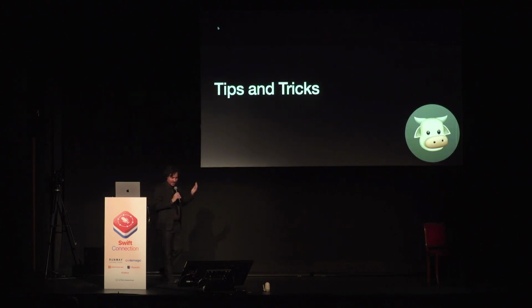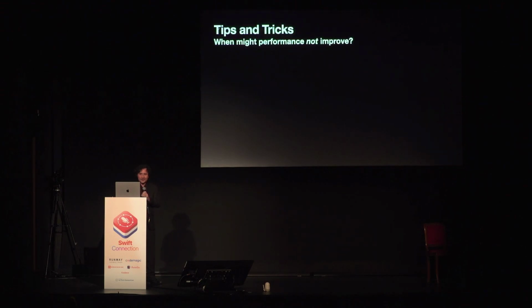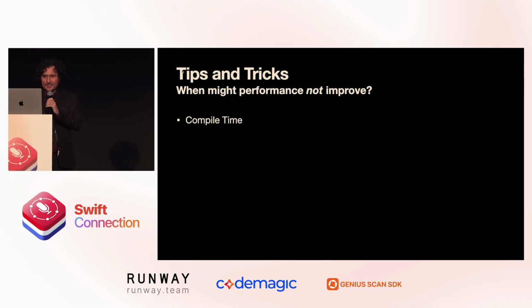So right now you might be thinking, Rick, you are a genius. Thank you. I'm going to put CowBox on everything. Well, no. Let me tell you about some situations when performance might not improve. I want to be completely transparent with you. I will start with compile times. Swift-CowBox is a macro, which means you are going to be building the swift-syntax repo. If this is your first time building swift-syntax, you will see compile time slow down.